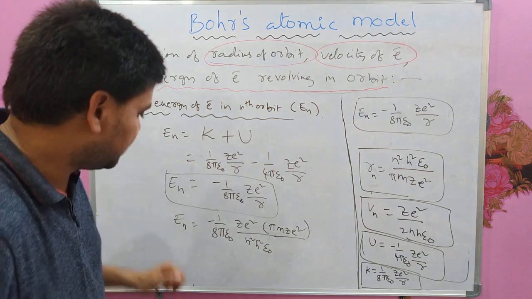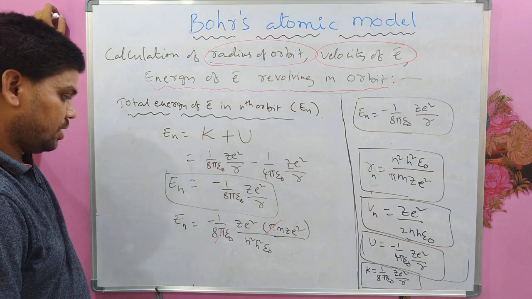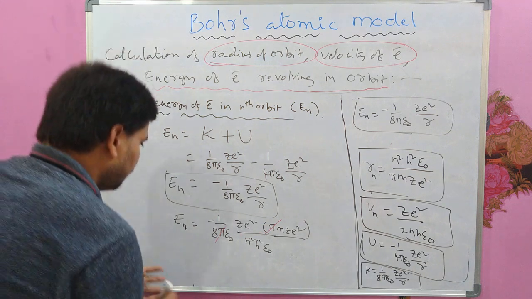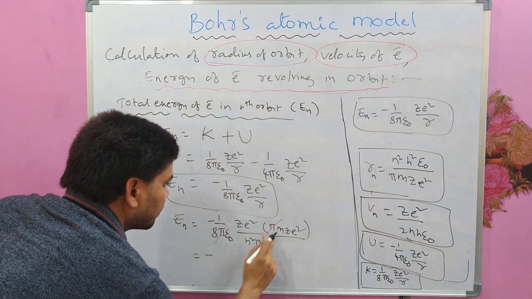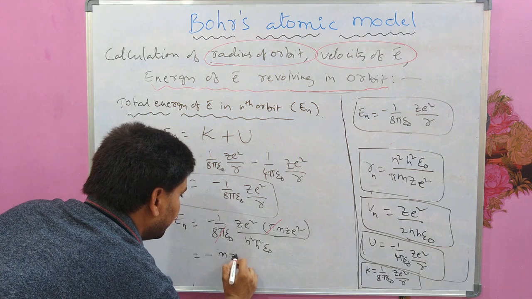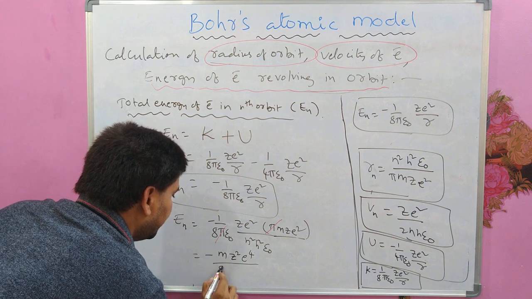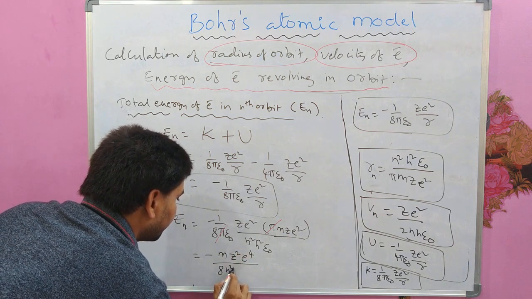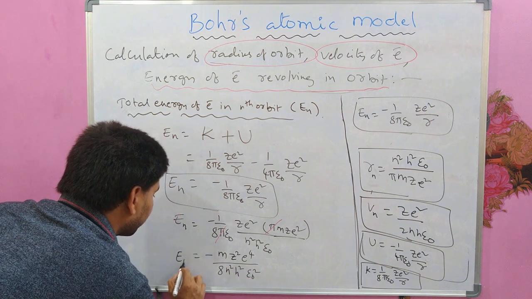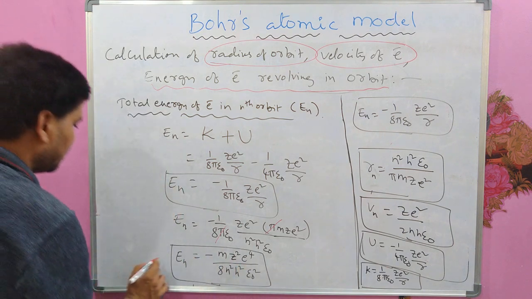Now is there anything to be cancelled? Pi will cancel with pi. Anything left? No. Okay. So what do you get? Minus m Z square e power 4 by 8 n square h square epsilon naught square. This is the energy of the electron in the nth orbit.